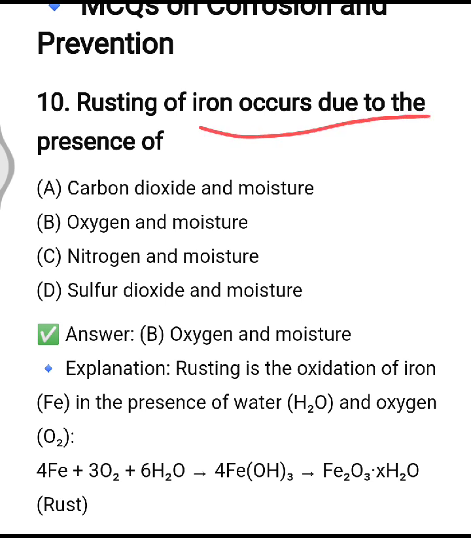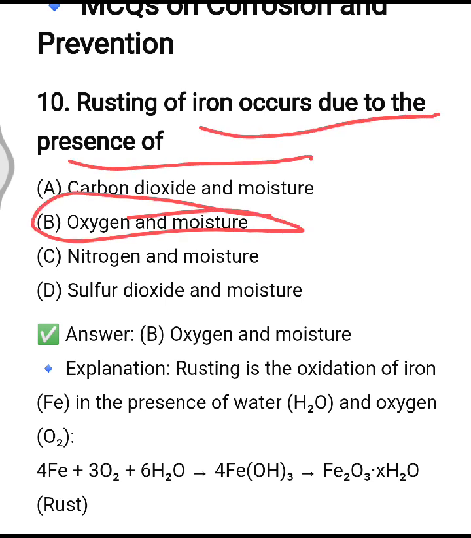Rusting of iron occurs due to the presence of, so it is due to the air and moisture, or oxygen and moisture, option number B. So whenever iron reacts with oxygen and water, it results in the formation of a compound called rust, Fe2O3.xH2O. It is called rust.